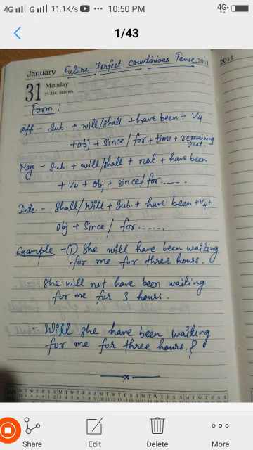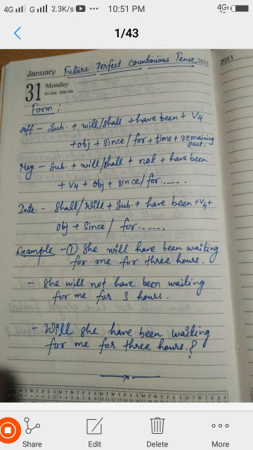And been, have been, has been, like that. But in future perfect continuous tense we use only have been. For affirmative, the formula is subject plus will or shall plus have been plus V4 (verb plus ing) plus object plus since or for plus time, and the remaining part of the sentence.